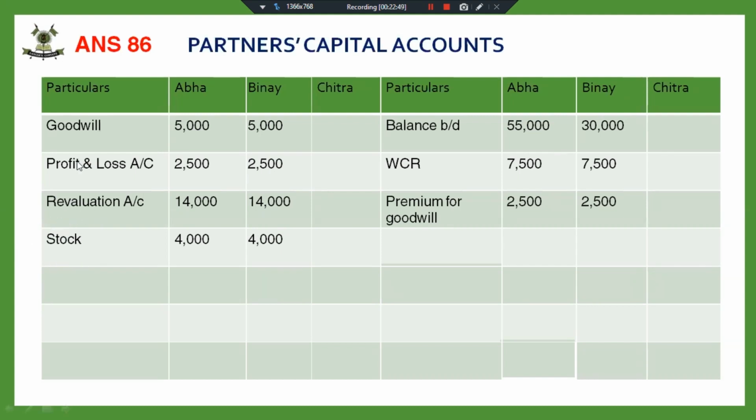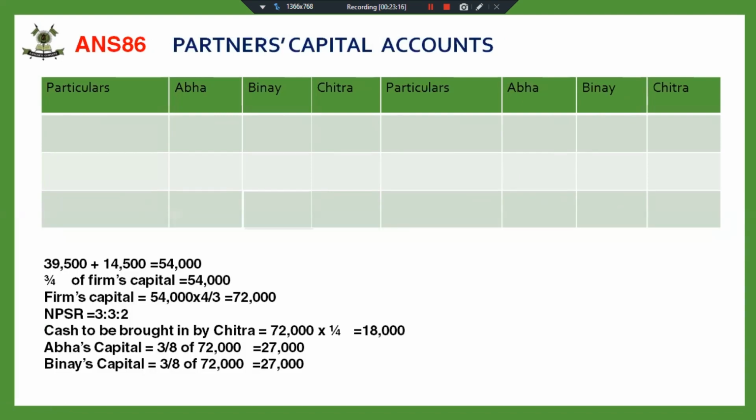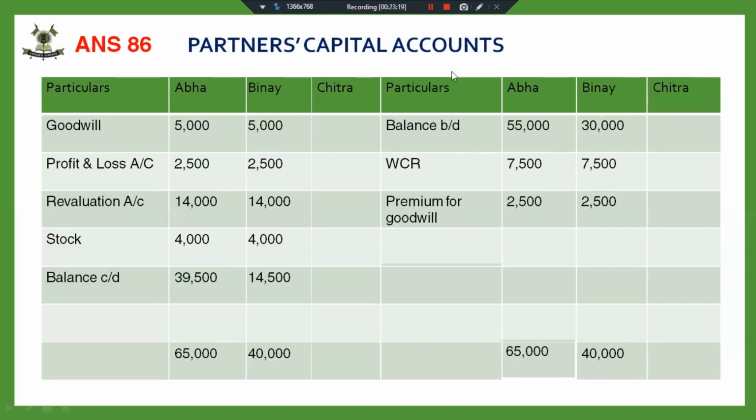Don't forget, children forget to post the asset or liability taken over by the partner. They transfer all the reserves, all the losses, whether revaluation account profit or loss, but this is the one thing that can be forgotten. The stock was taken over by Abhay and Binay in their profit sharing ratio, so that was equal, 4,000 and 4,000. Now we will find out the balance carried down. Now this is my balance carried down. Now I have to do the capital. I have transferred all the reserves, all the losses I have written off, revaluation account profit transferred, and stock taken over by the partner has also been transferred.